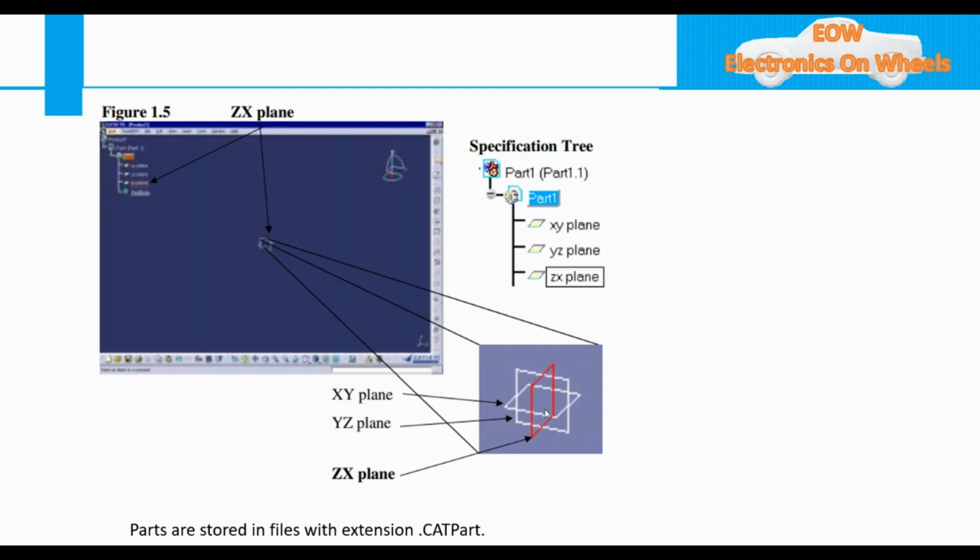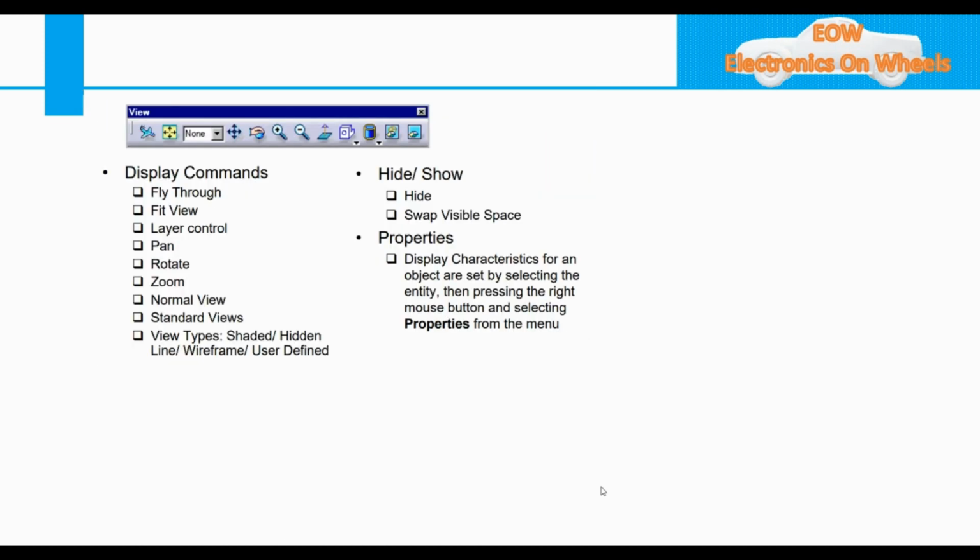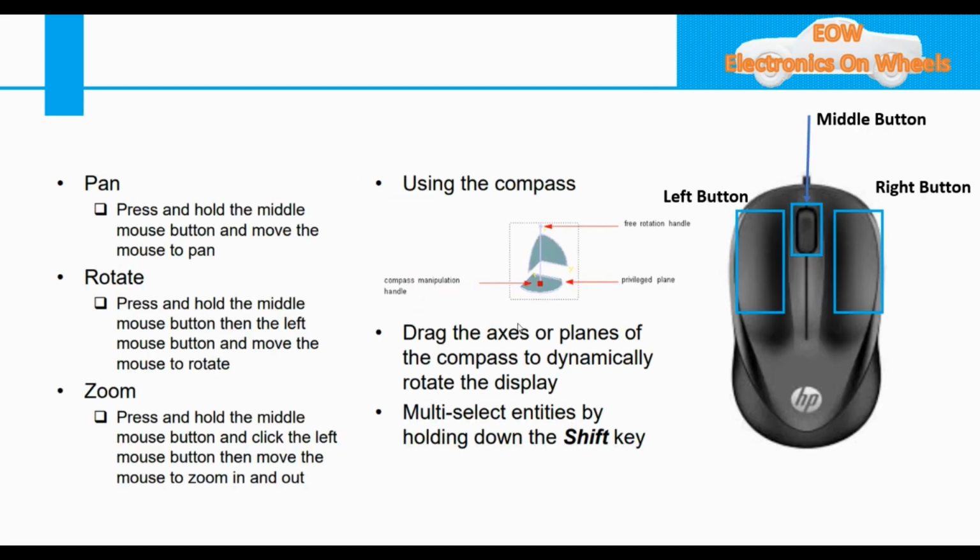Then you have different plane, that is normal, xy plane, yz plane, zx plane. Then parts stored in the file, which type of file it has stored, like .cat part. Then we have the display commands. There would be file, throw, fit, view, layer control, pan, rotate, zoom, normal view, standards, hide, show, and properties. Then this is the something which you have to see, which is very essential.